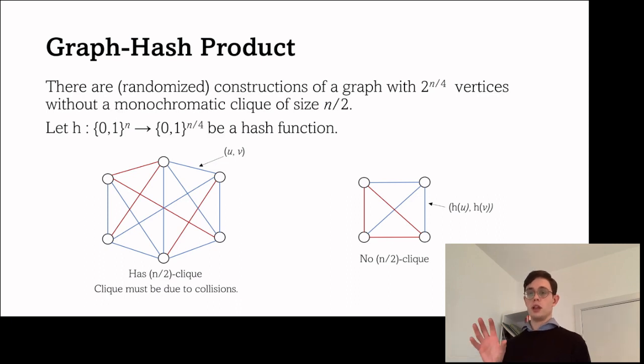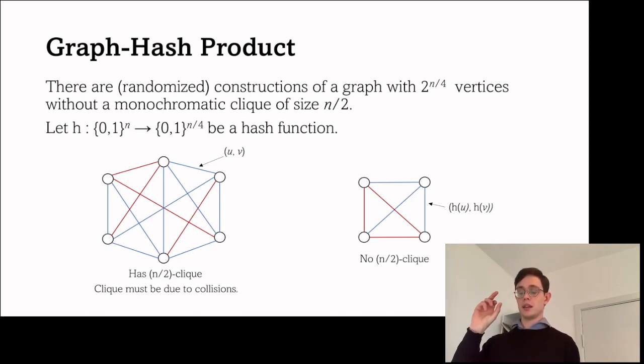Then we also have this other graph, where, if you have two vertices, the color between these two vertices is going to be determined by hashing each of the vertices and then taking the color from the smaller graph.